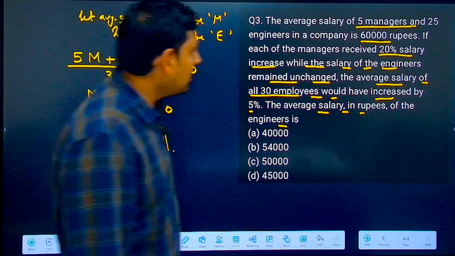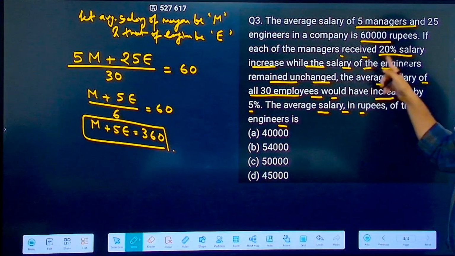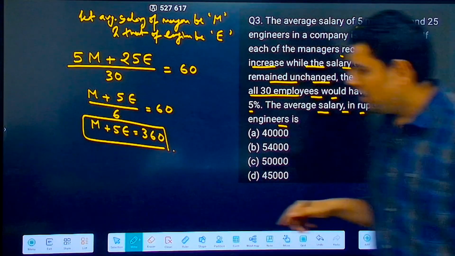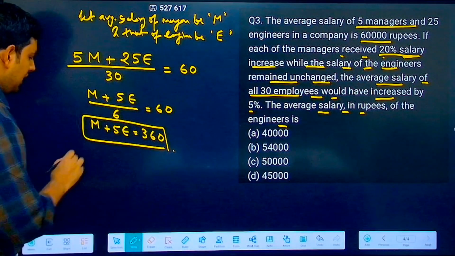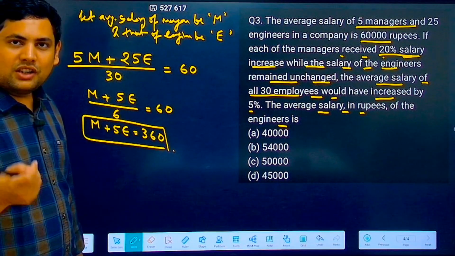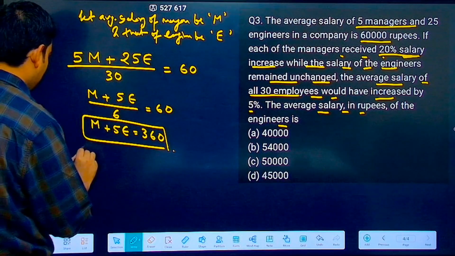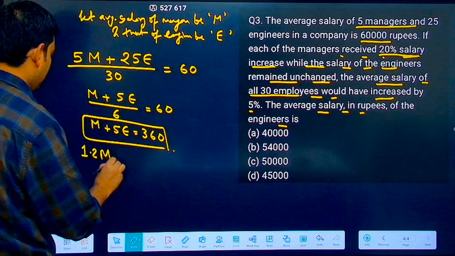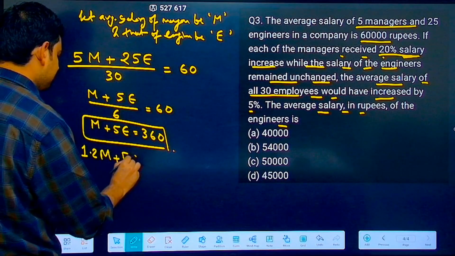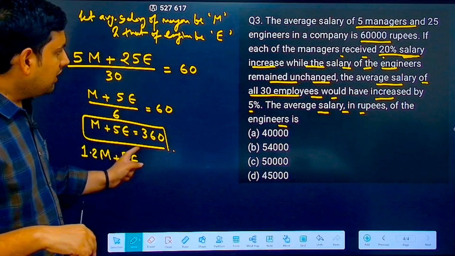Then let's do the second equation. It says if the salary that each manager received increased by 20%, that means this is the managers' average salary increased by 20%, which means what? This becomes 120 by 100 into M, or simply 1.2M, and that of the engineers remains the same. So let it be 5E only. Correct? No change in E.